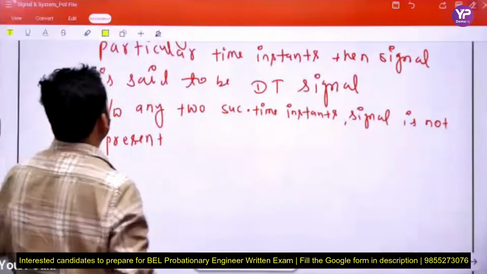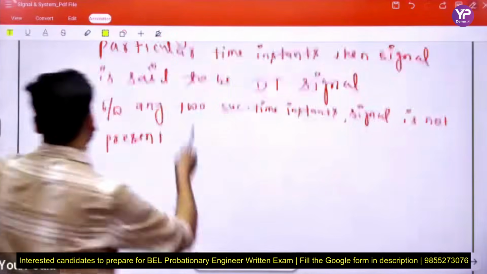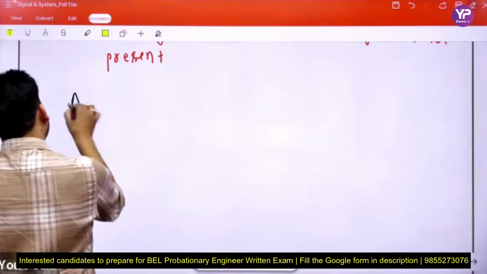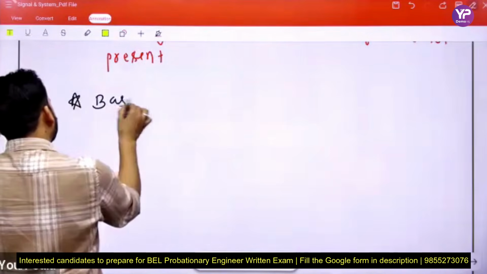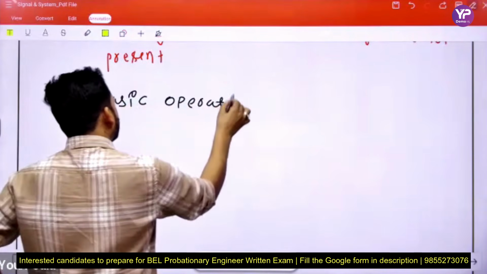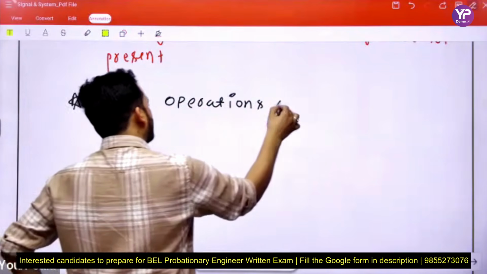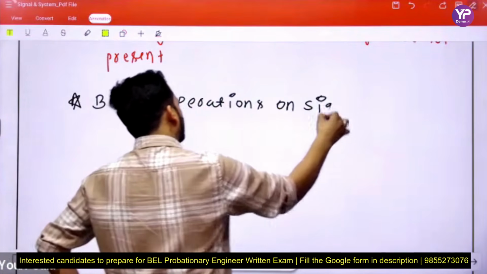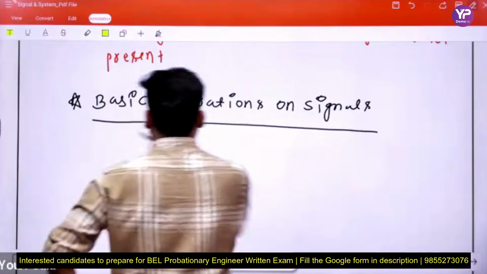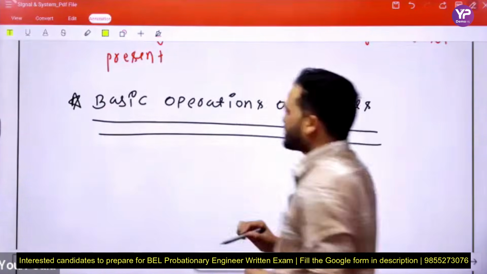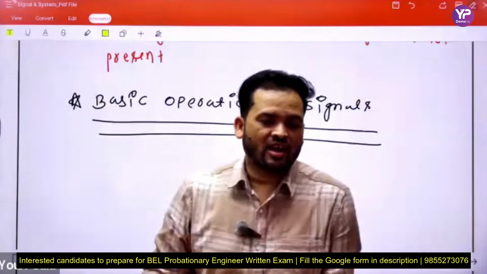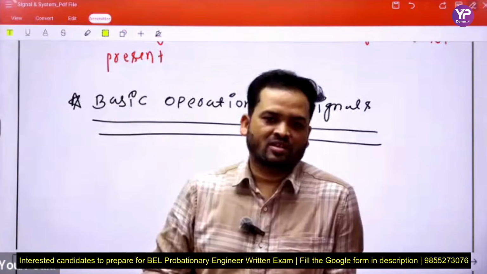Here we discuss only the basic things. Next, basic operation on signals. This is the second part of that chapter. Here there are two variables, one independent and the other dependent.